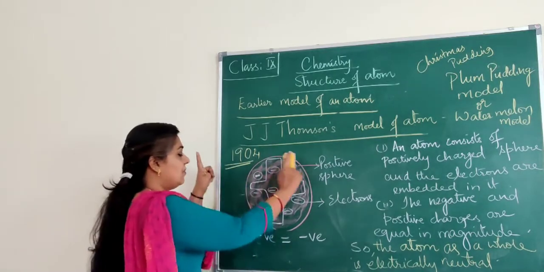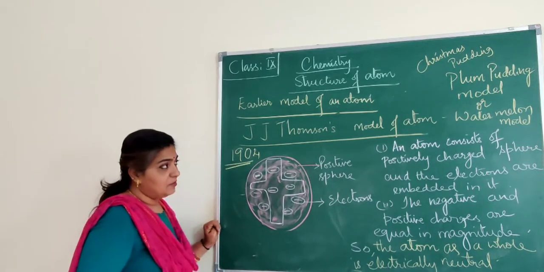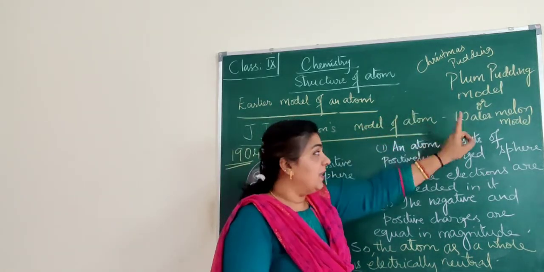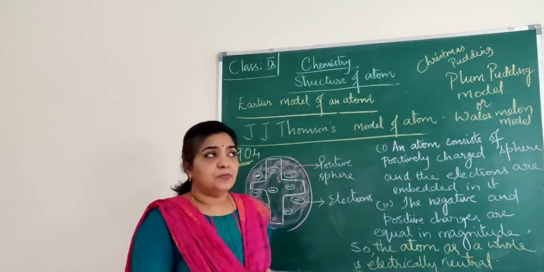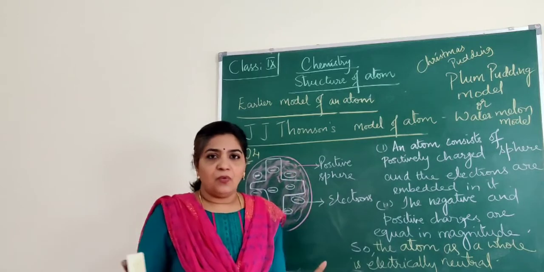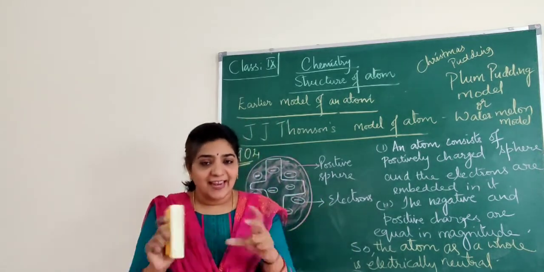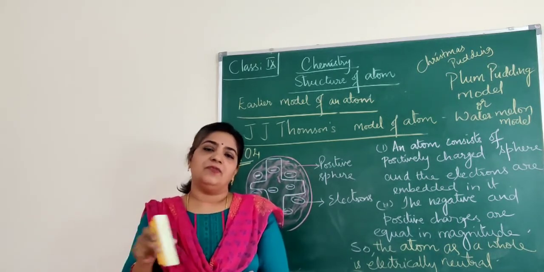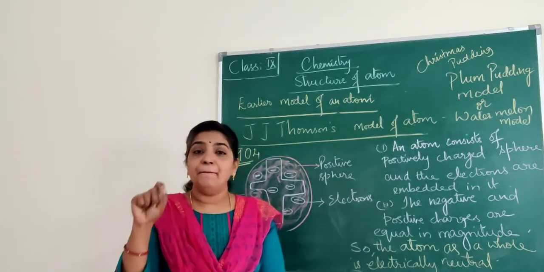So this is the model proposed by J.J. Thomson. What is it called? It is called the plum pudding model or watermelon model, or in a textbook it is given as Christmas pudding. Now, what is the structure according to him? An atom is made up of a positive sphere. In that positive sphere, you find the electrons which are studded or embedded in it.